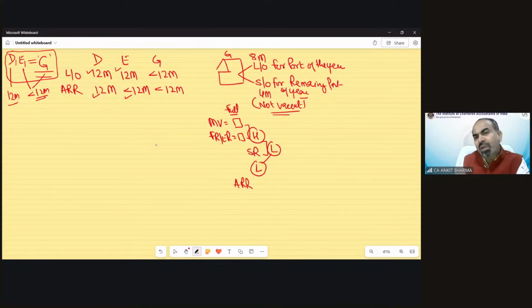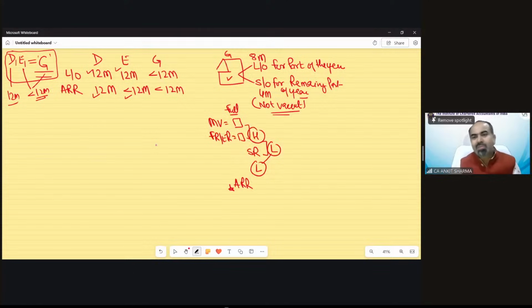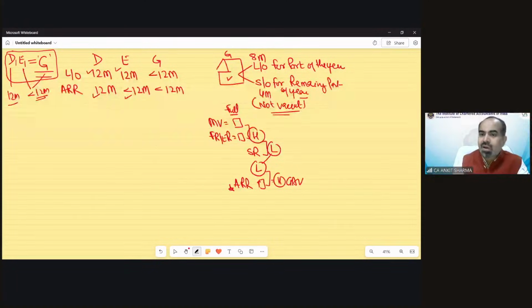Can you tell me how many months actual rent received would be over here on the basis of this example? How many months? 8 months. Mustafa is saying 12. Why Mustafa 12? Actual rent received would be for only 8 months. Because we receive rent only for that time duration, the property has been let out. So that would be 8 months. The higher would be your GA. Other points are copy paste, municipal taxes paid, 30% and interest deduction.